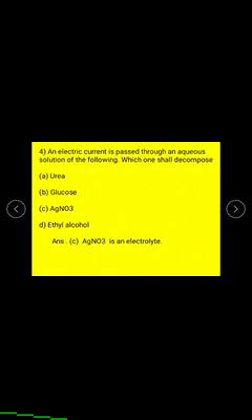Next question, if electric current is passed through an aqueous solution of the following, which one shall decompose? Urea, glucose, silver nitrate, ethyl alcohol. The right answer is silver nitrate because it is an electrolyte. When electric current is passed through an aqueous solution, these others are non-electrolytes. Only in the aqueous solution is silver nitrate decomposed.